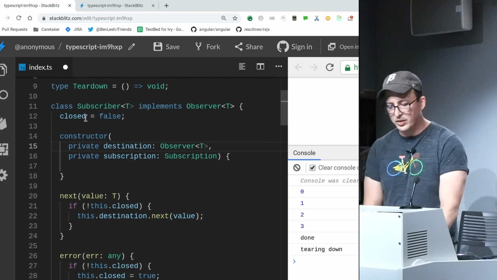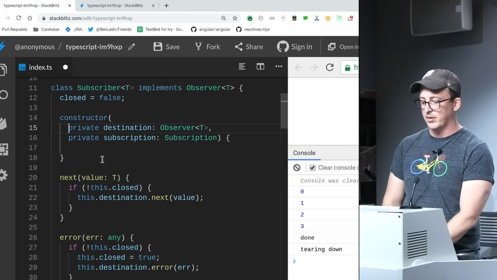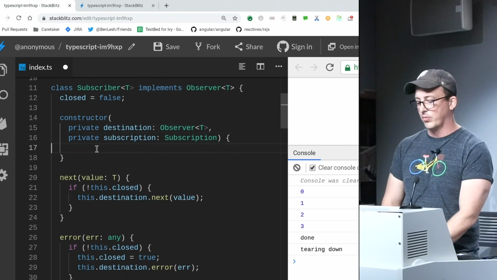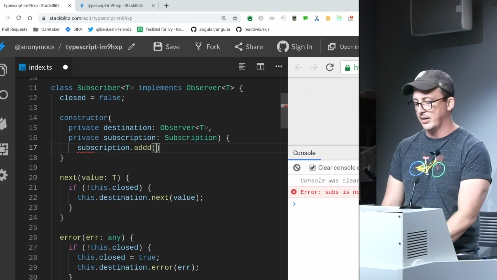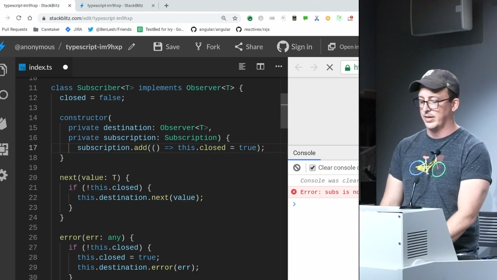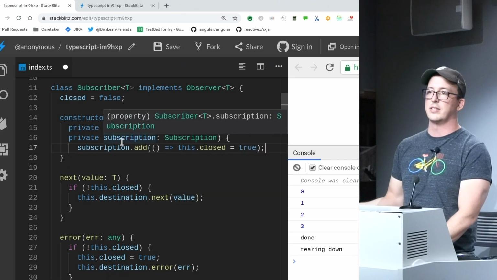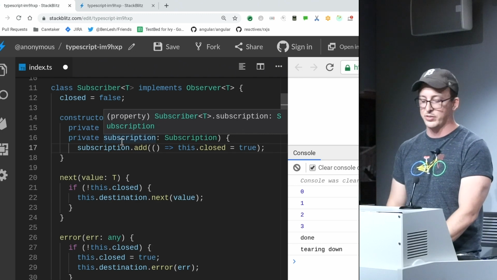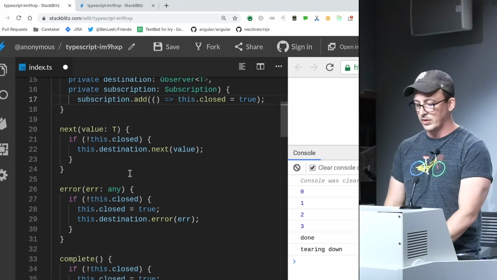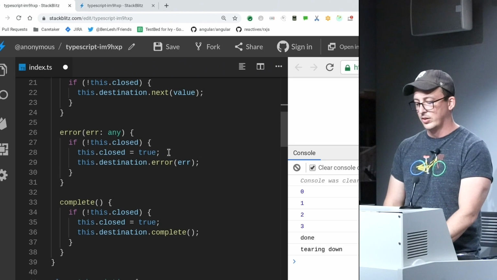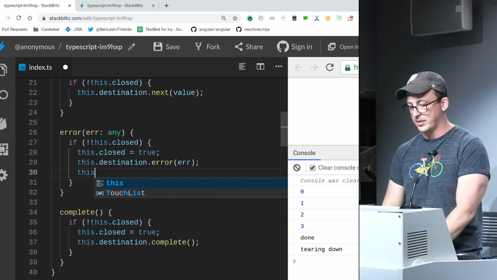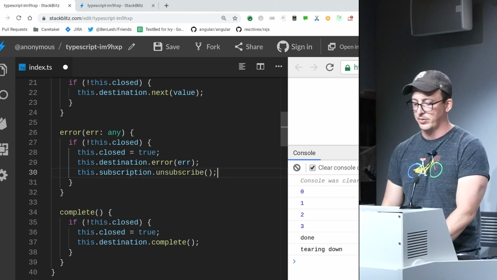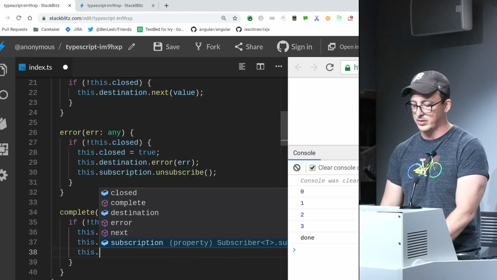And then closed can be derived from a number of things. But I could just cheat inside of here and say, whenever you create the subscription, I want you to add something that says this.closed equals true. Just to guard against it, if this is unsubscribed, don't allow anything to next or error. And then down here, right after I send the error, I'm going to synchronously say this.subscription.unsubscribe in both of these spots.